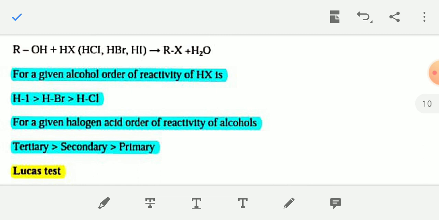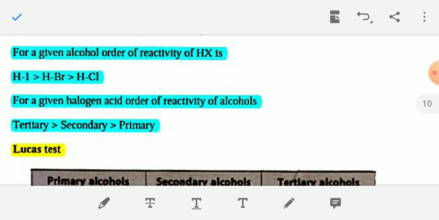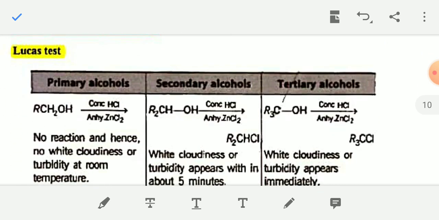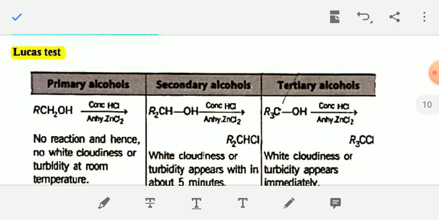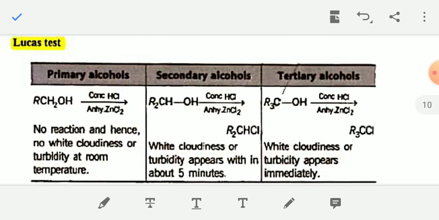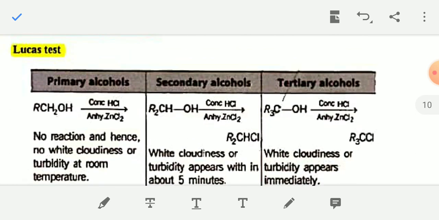For a given halogen acid, the order of reactivity of alcohol is: tertiary alcohol is the most reactive, then secondary alcohol, then primary alcohol. And the Lucas test is an identification test of different alcohols using Lucas reagent. Concentrated HCl and anhydrous ZnCl2 is known as Lucas reagent.